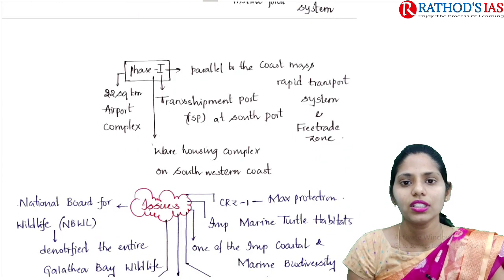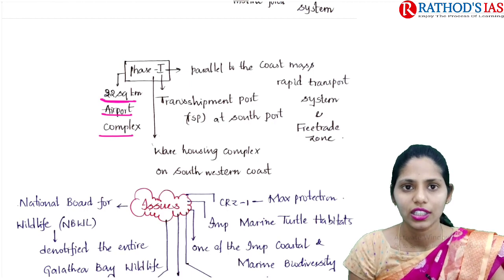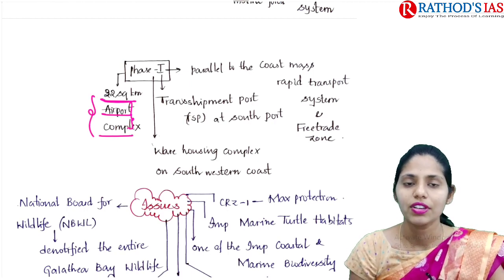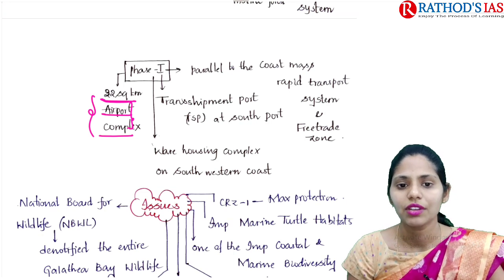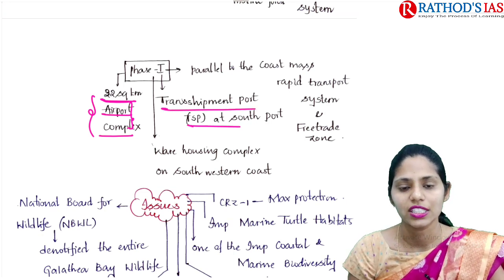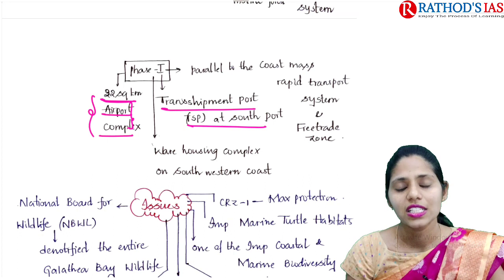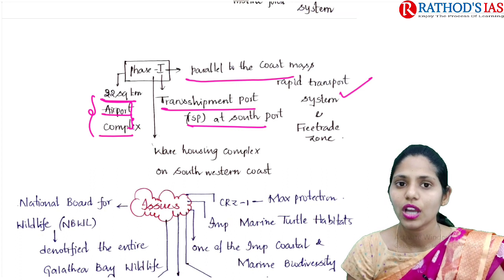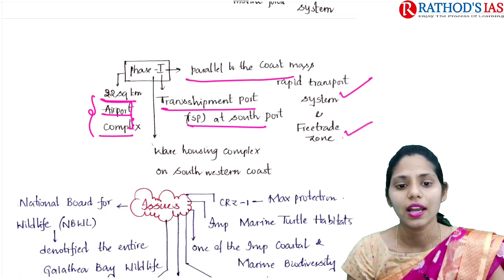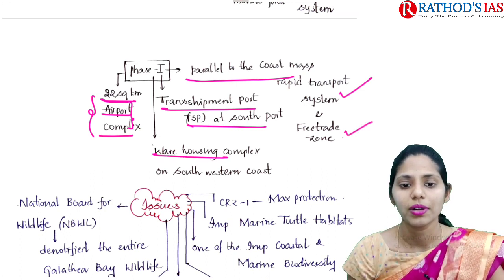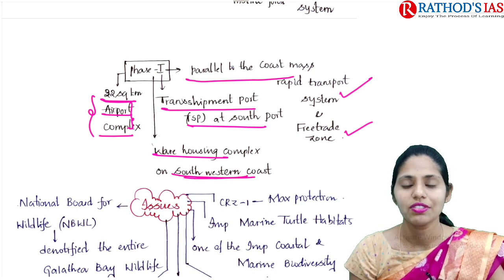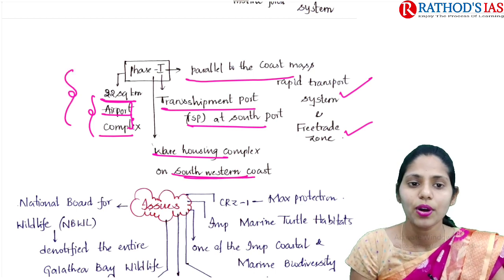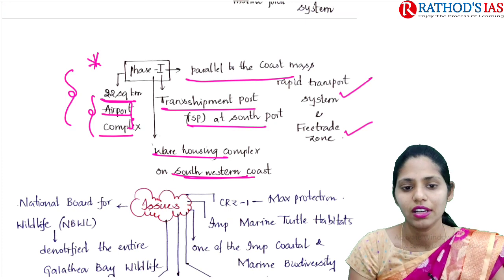If you're talking about this phase 1 construction, about 22 square kilometers of airport complex they are coming up with. They are also coming up with a transshipment port at South Port, as well as a mass rapid transport system parallel to the coast. They want to come up with a free trade zone in that area, and also a warehousing complex on the southwestern coast. These are some important plans under this phase 1 development.